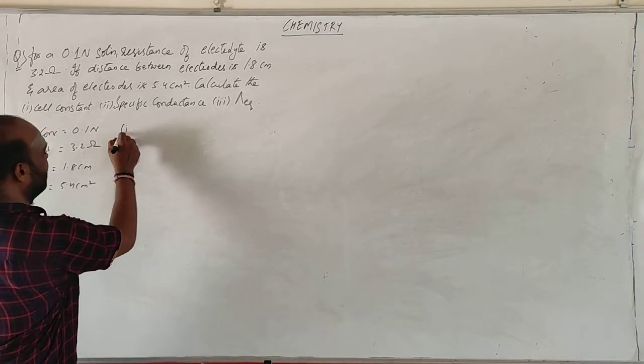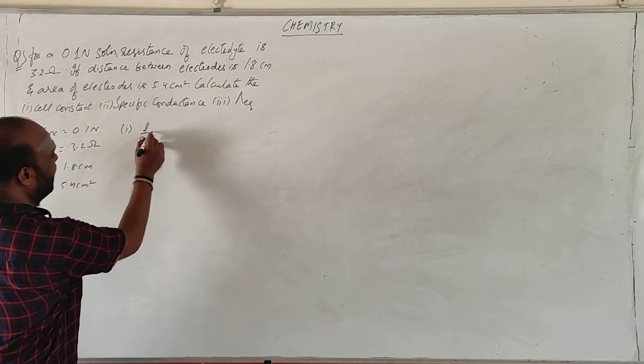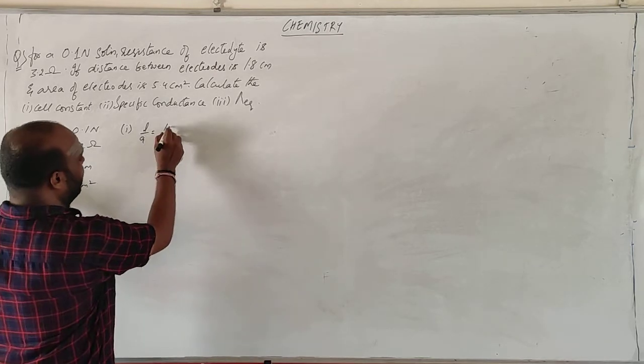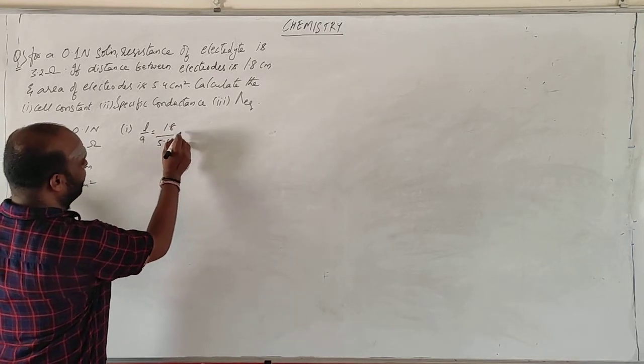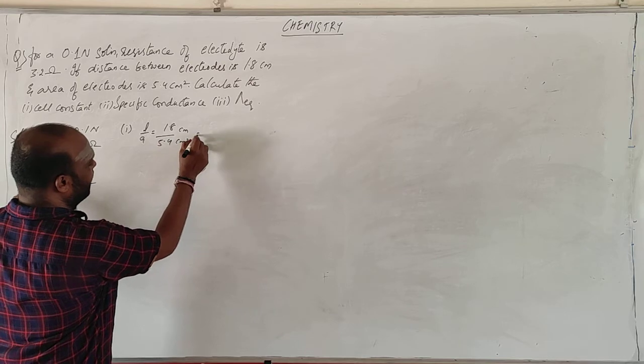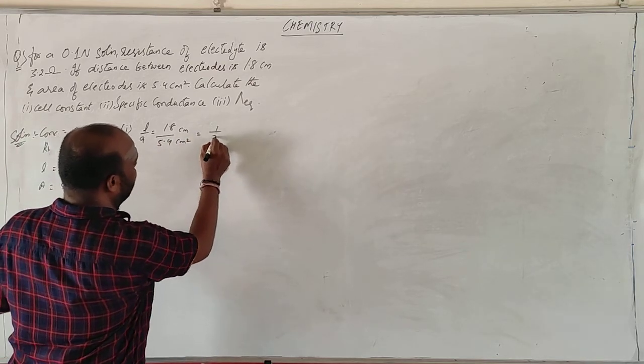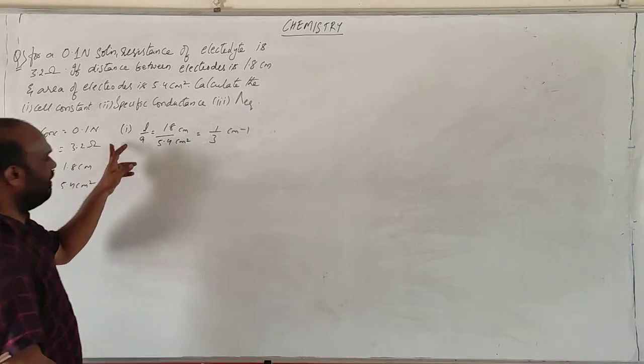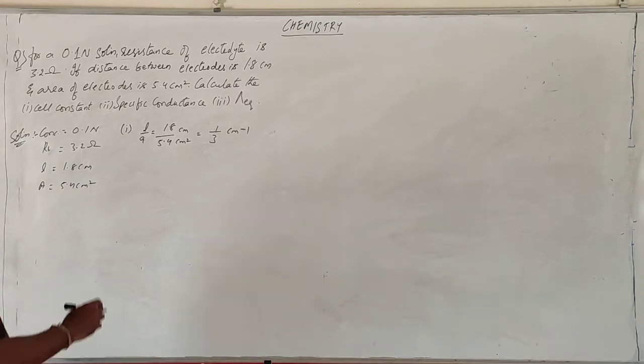So first one, cell constant means L by A. What is L? 1.8 by area 5.4 centimeter square. So this is 1 by 3 centimeter inverse. So this is the cell constant value. Going for the second one,